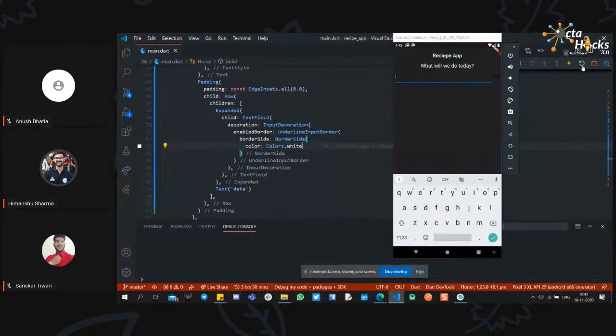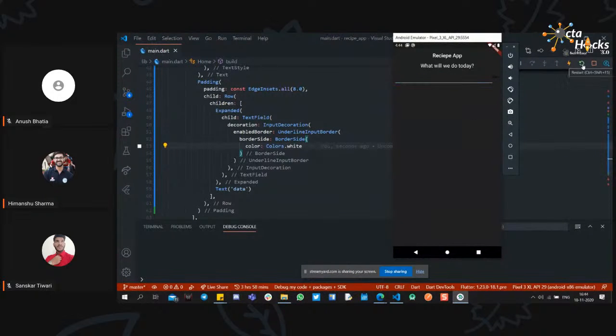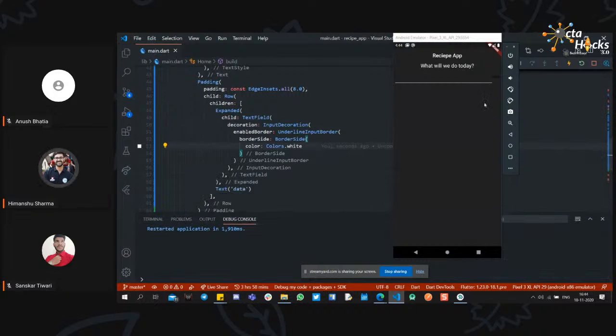So if I restart our application, right now our text form field is not enabled or not focused. Currently it is showing the white border side of the text form field because it is not focused.